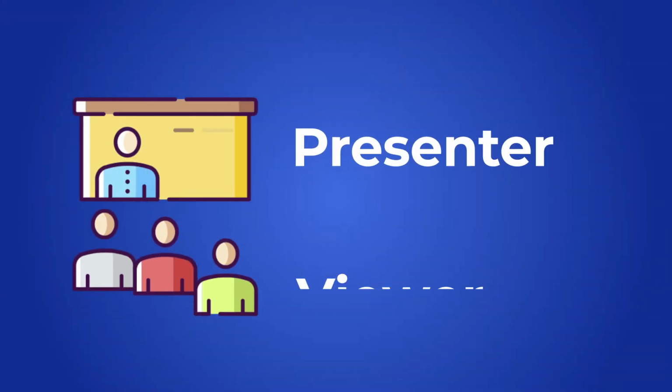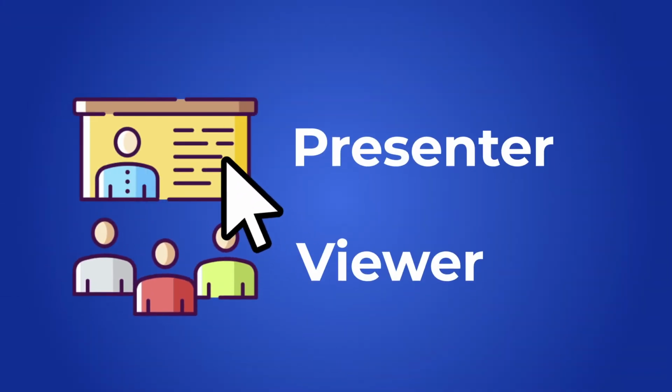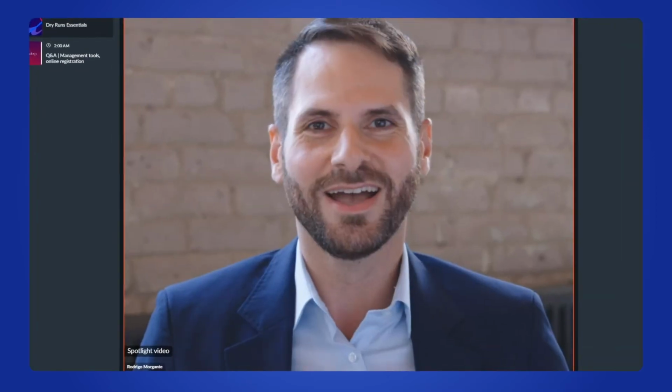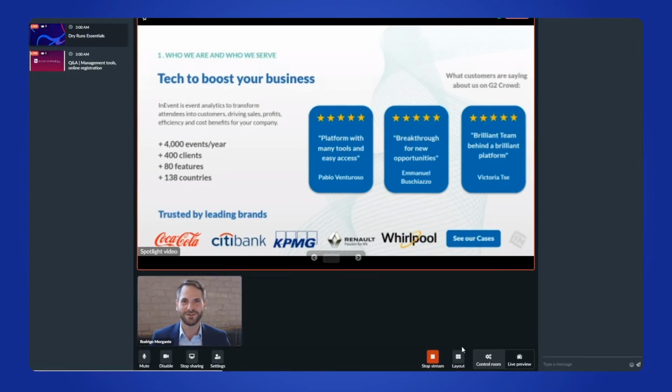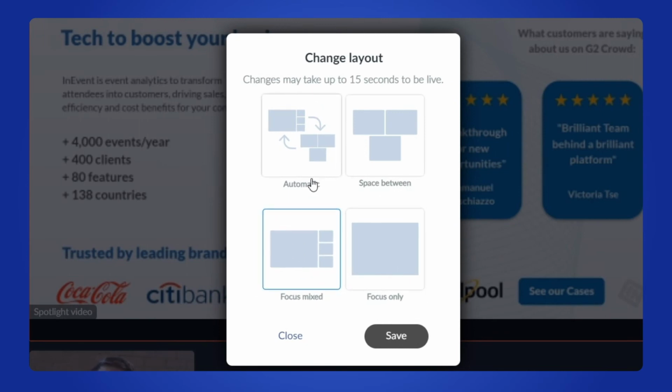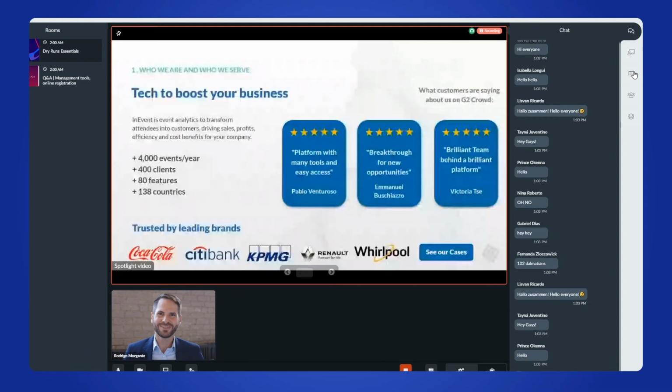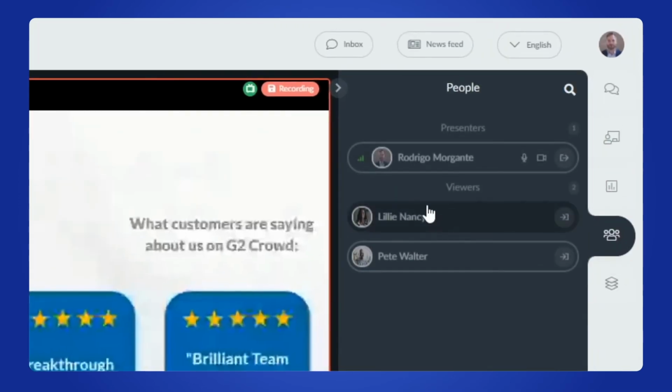single place. Your attendees can join the event as a presenter or a viewer according to your event settings and share PDFs and other documents on the screen. The event host is able to control the room layout so your attendees can relax and simply enjoy it. And just when you thought it can't get better, it does.